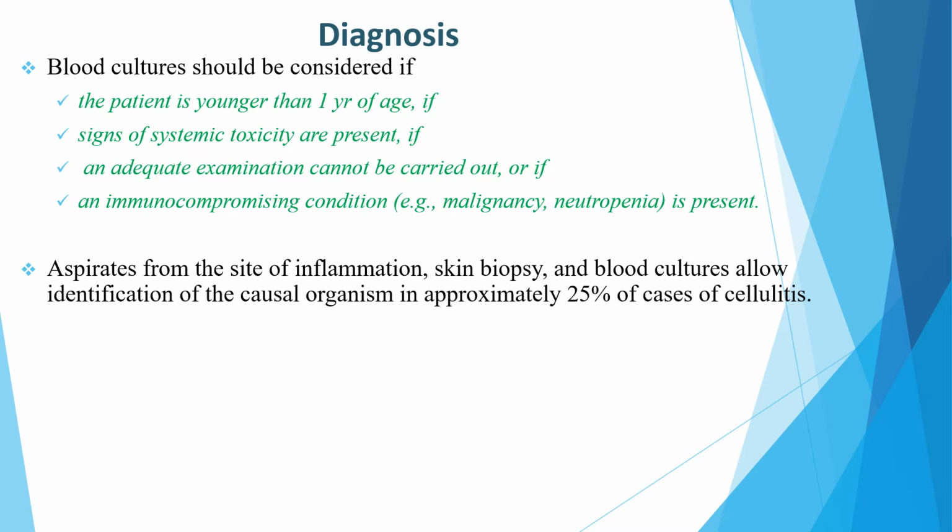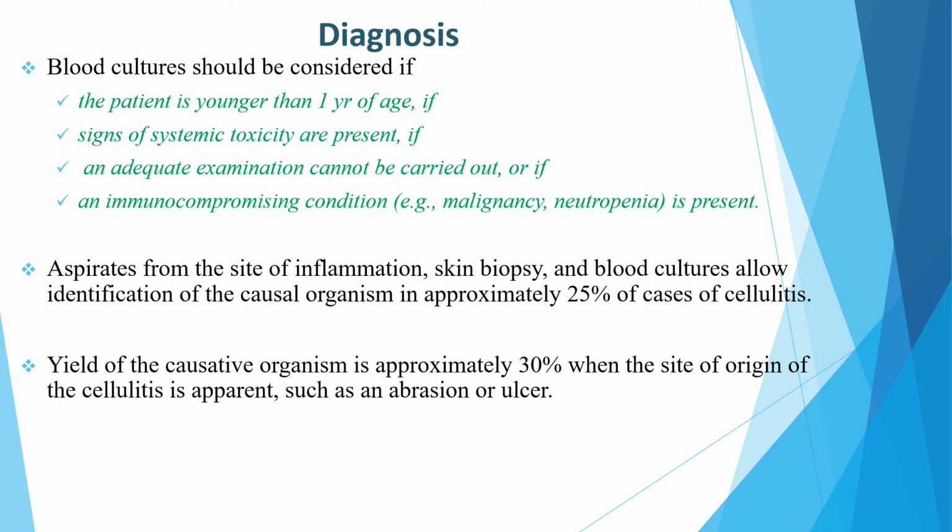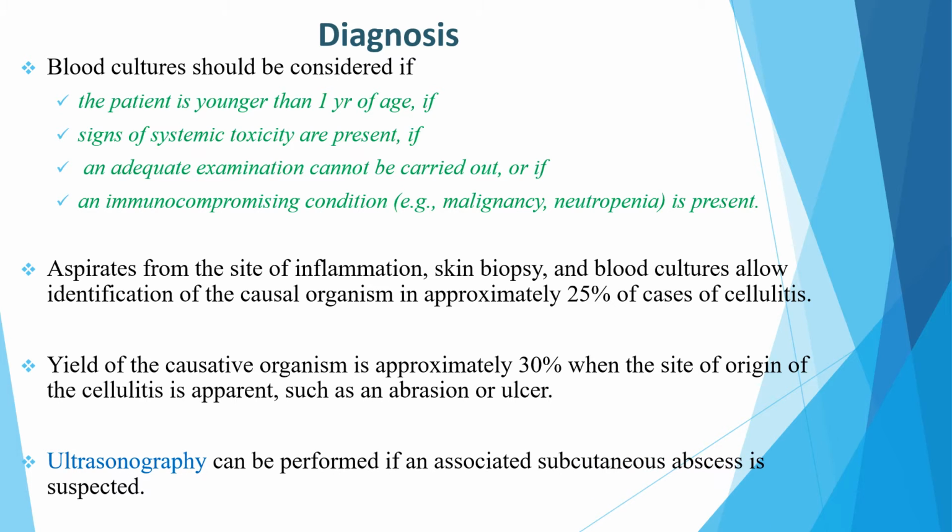Aspirates from the site of inflammation, skin biopsy, and blood culture allow identification of the causal organism in approximately 25% of cases of cellulitis. The yield is approximately 30% when the site of origin is apparent, such as an abrasion or ulcer. Ultrasonography can be performed if an associated subcutaneous abscess is suspected.